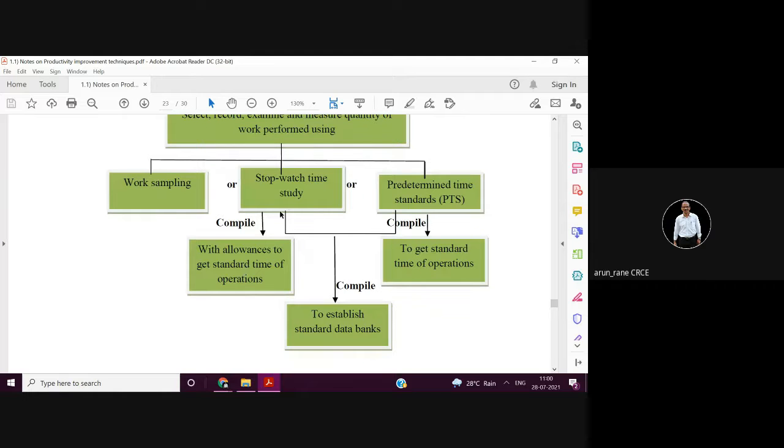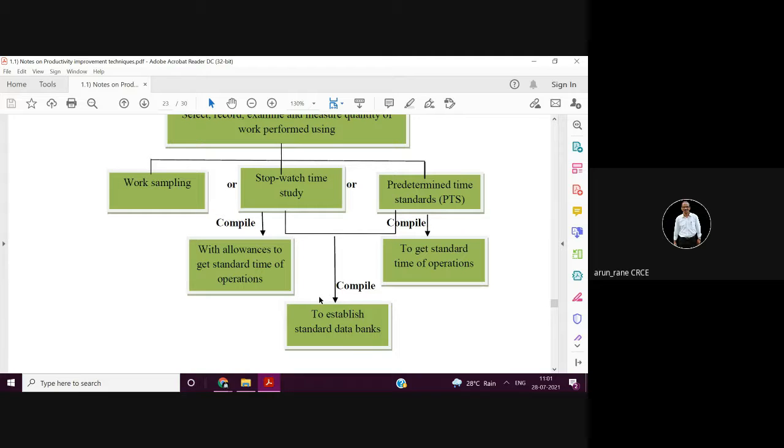Then whatever time study you do, whether by stopwatch or by PTS or by MOST, you have to add allowances: fatigue allowance, personal allowance, lunch allowance, tea break allowance, and you have to come up with the standard time of the operation. Suppose the cycle time is 1 minute, so that means 60 pieces an hour.